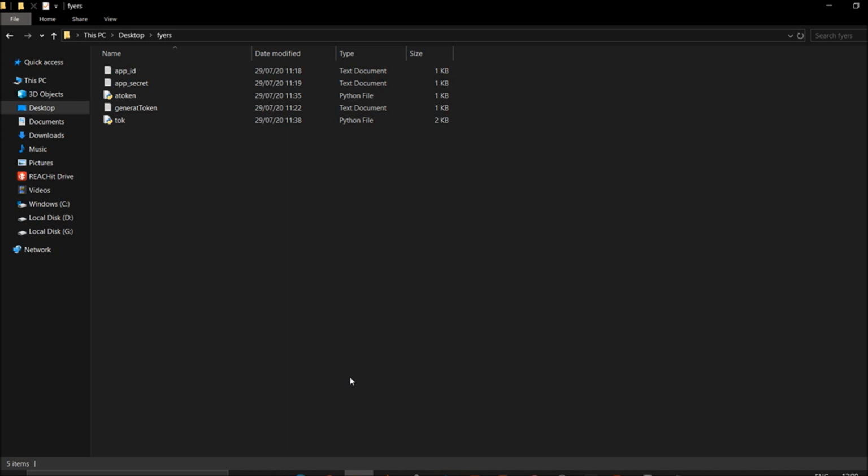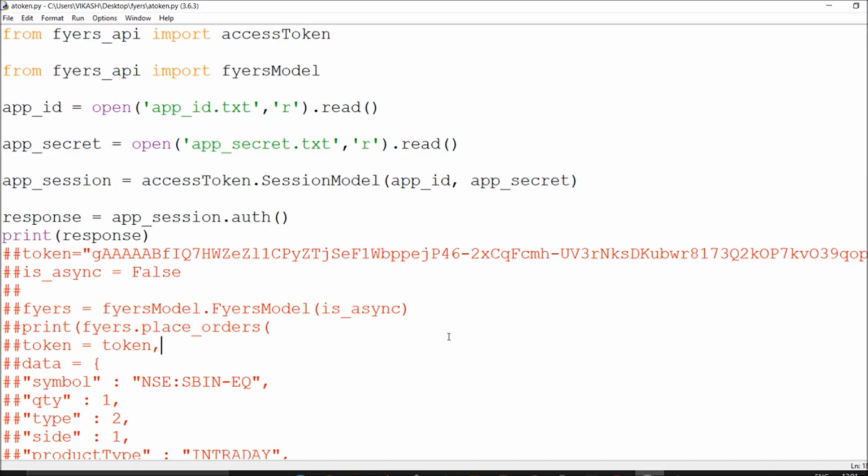Okay, so I got an API ID and API secret. As I followed this code in my Python, I created a .txt file saying app ID and app secret, in which I stored my app ID and app secret, which I got from my API dashboard. You can copy the code and paste your app ID and app secret here, which we will utilize in our code. This I've already done.